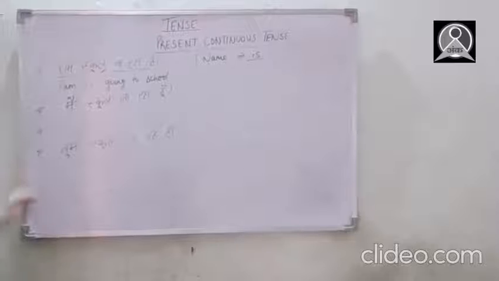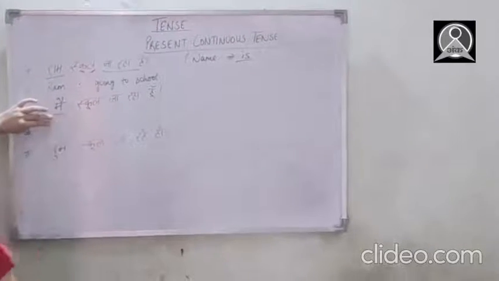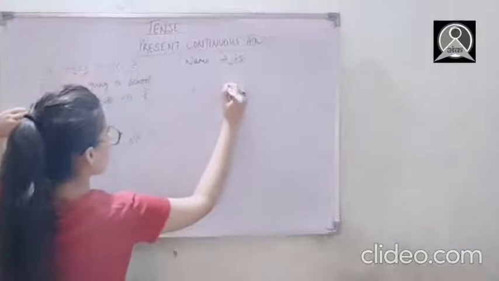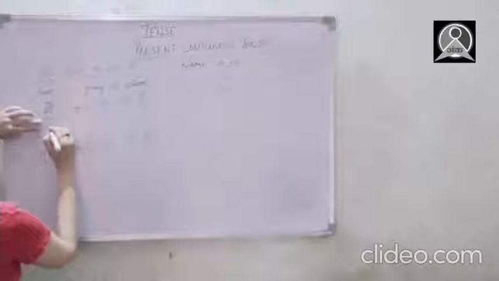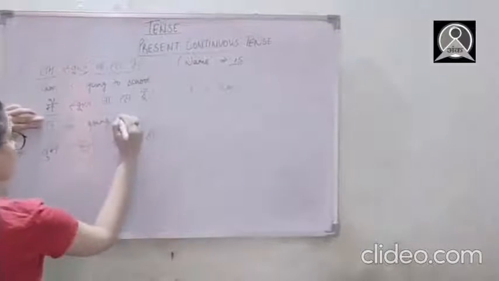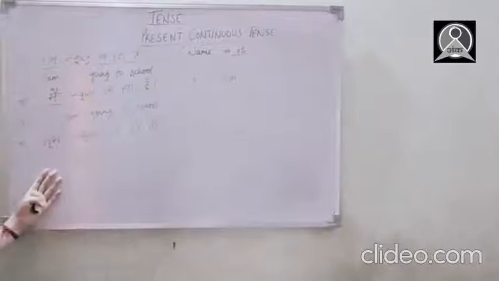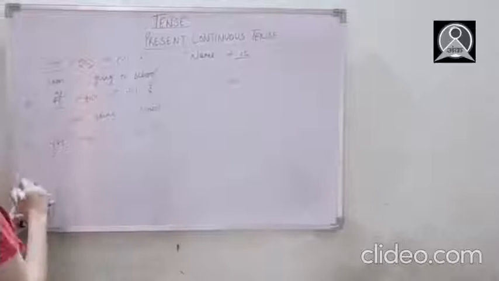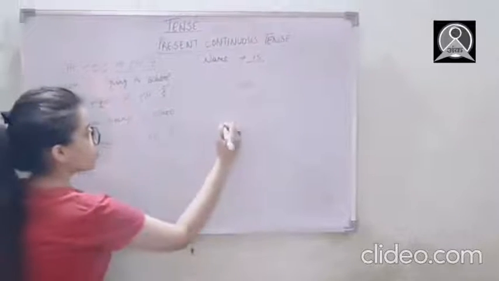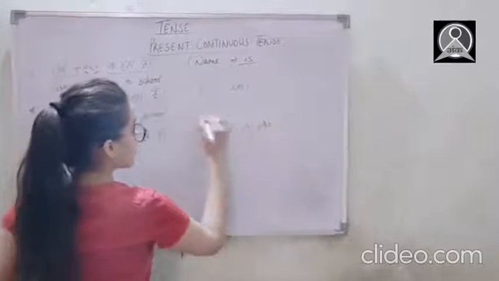full stop. Okay, if I'm saying मैं school जा रहा हूँ, then here मैं means I. Okay, so with I asked you guys to use am. So here you have to say I am going to school. And if we talk about the other examples, so here it's tum school ja rahe ho. So here we are going to use you, and with you we have to use are, right?